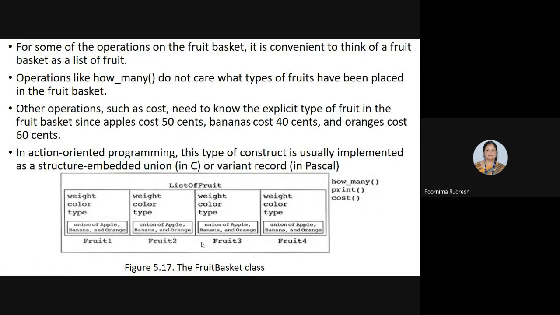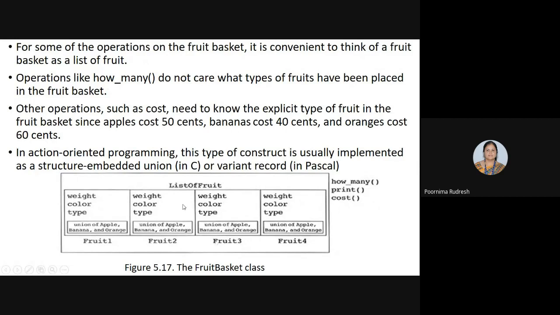Understood? So this is the structure oriented approach. Here we are considering the fruit basket as a list of fruit consisting of different types of fruits. If I execute the how many operation, it will simply give the number of fruits present in the fruit basket. Right. If I execute the cost function, it must know what type of fruit is present in the basket.